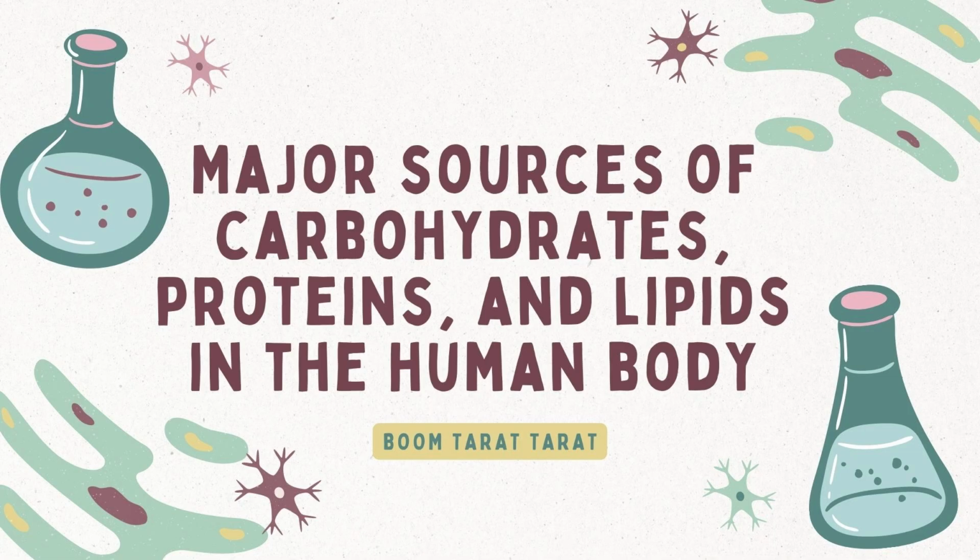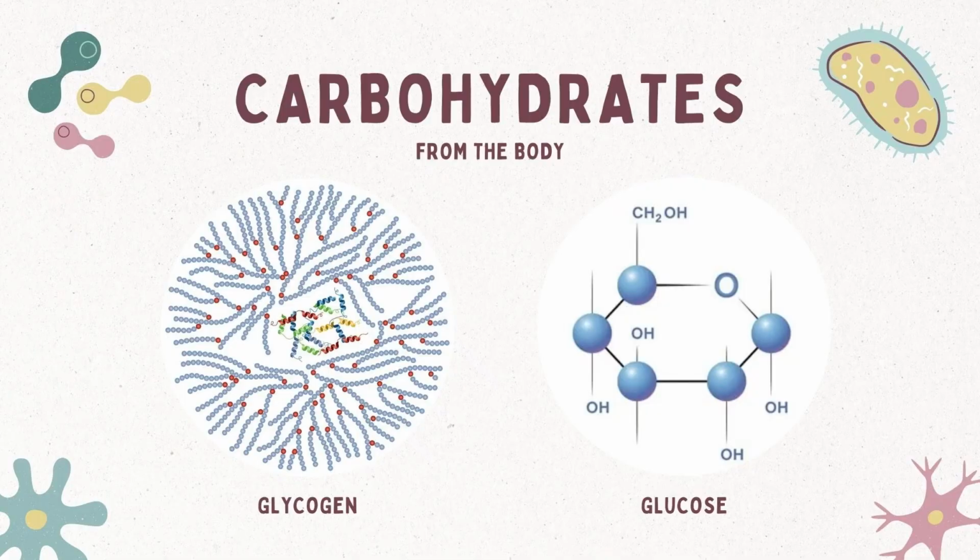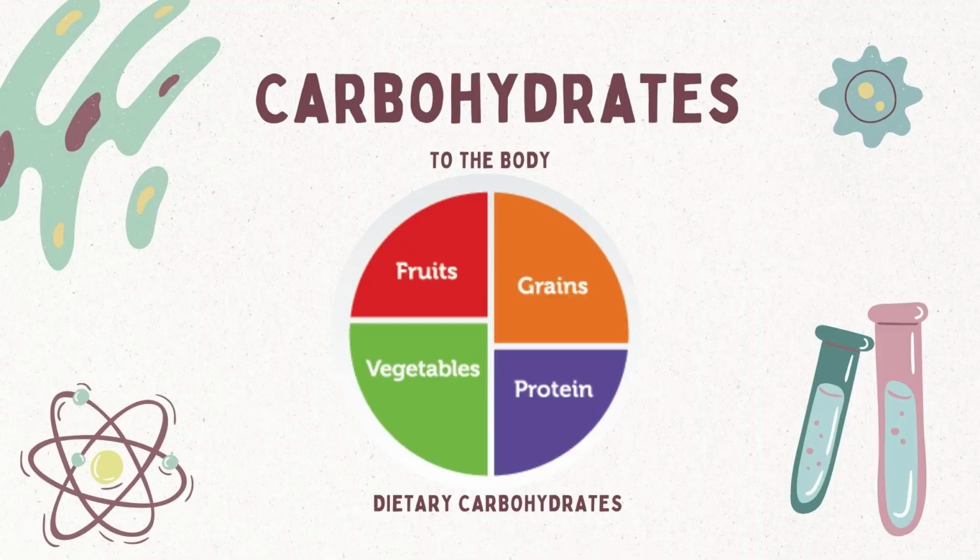These are the major sources of carbohydrates, proteins, and lipids in the human body. Carbohydrates from the body, like glycogen, the main storage form of carbohydrates in the body, stored in the liver and muscles, and also glucose, a simple sugar that circulates in the bloodstream and serves as the primary energy source for cells.